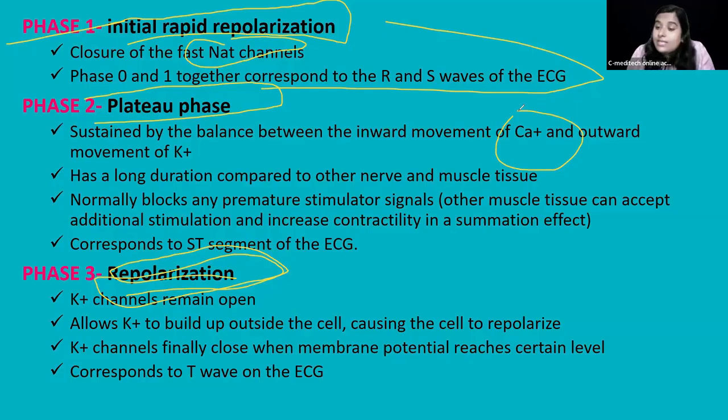Now, what does this calcium do? Calcium, inside the cell, helps the muscle to contract. And there is the potassium ion. I have told you, right? In phase 1, there is a brief removal of the potassium ion. But coming to the plateau phase, in phase 2, potassium will flow out completely. Potassium will leave the cell, and the inside of the cell will be negative.